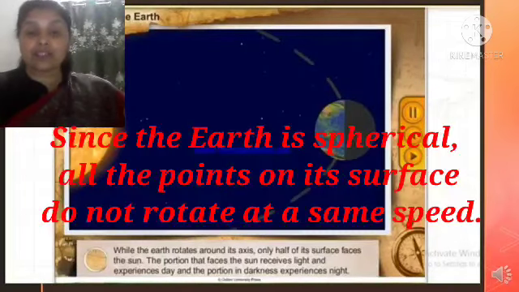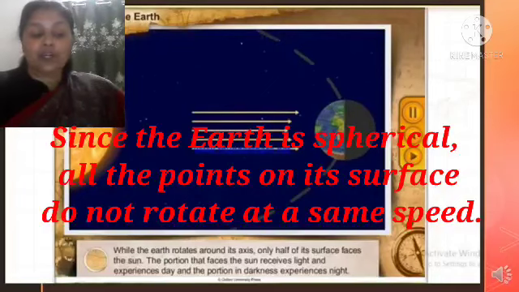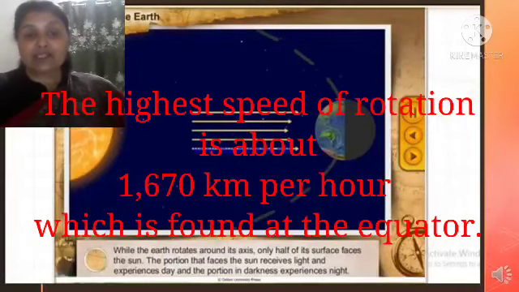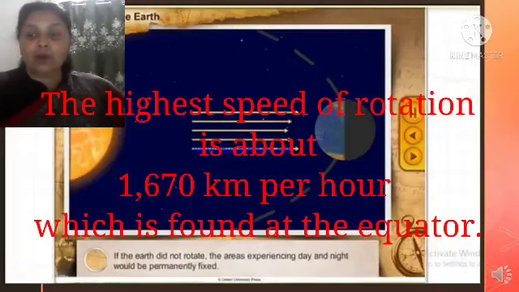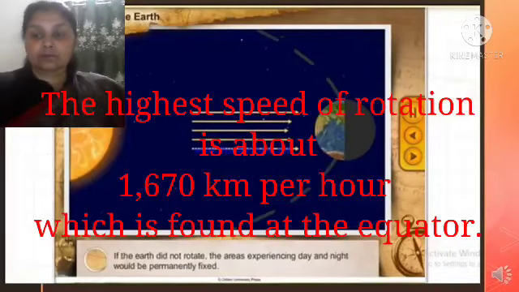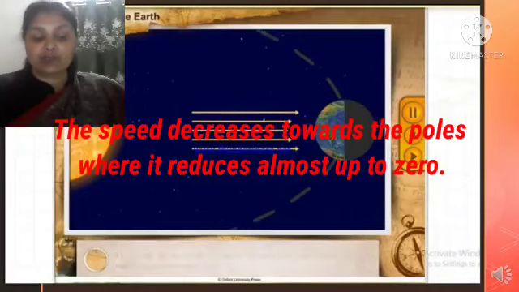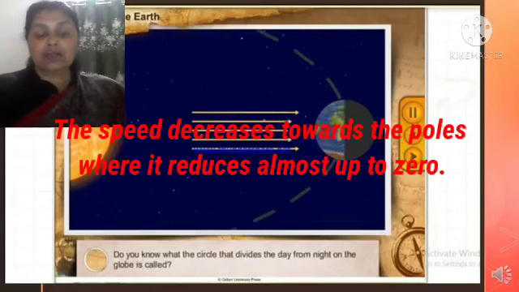Since the earth is spherical, all the points on its surface do not rotate at the same speed. The highest speed of rotation is about 1670 km per hour, which is found at the equator. The speed decreases towards the poles, where it reduces almost up to zero.